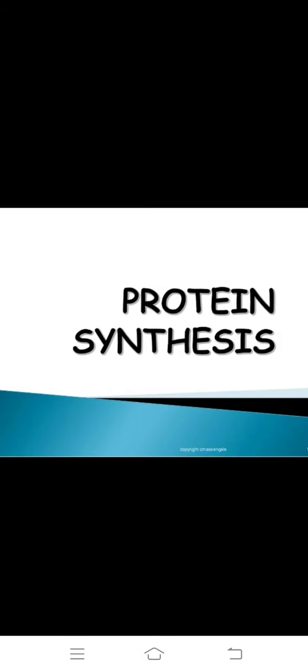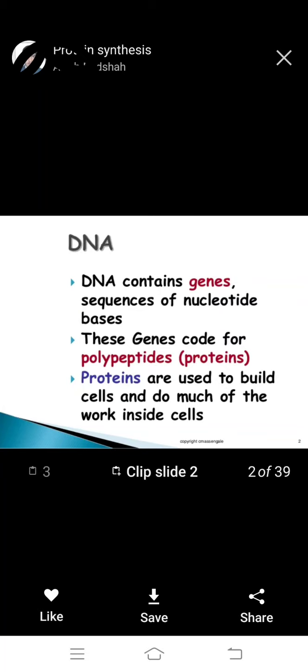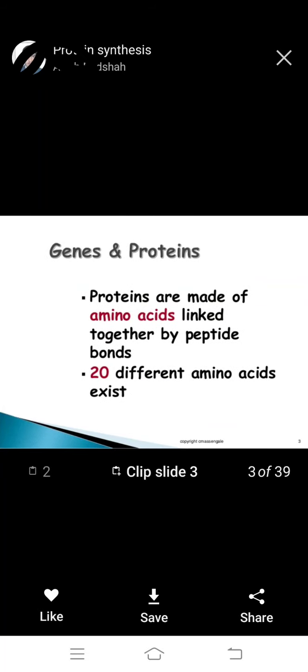Today's topic is protein synthesis. First slide. DNA contains genes, sequences of nucleotide bases. These genes code for polypeptides or proteins. Proteins are used to build cells and do much of the work inside cells.